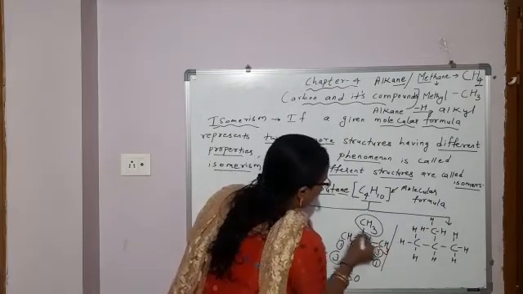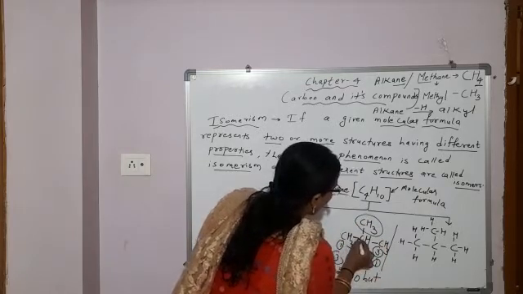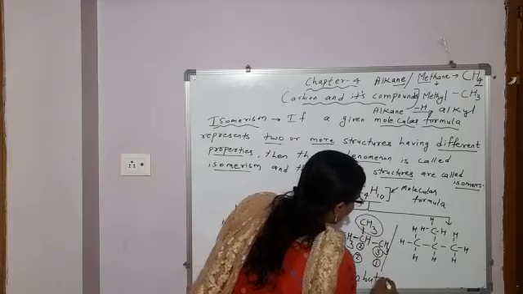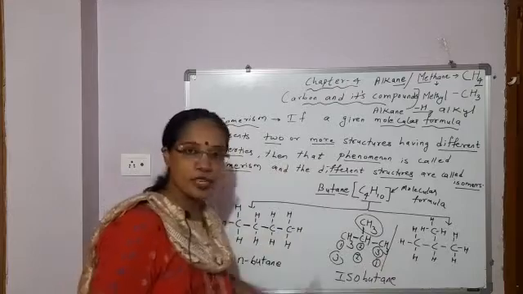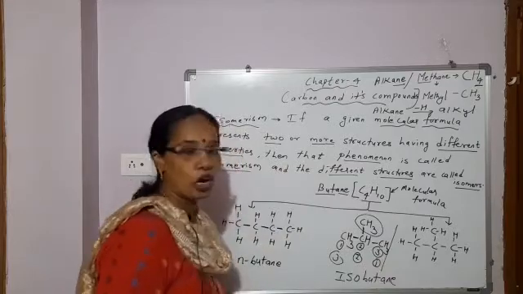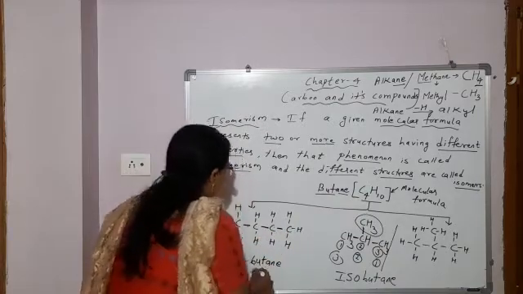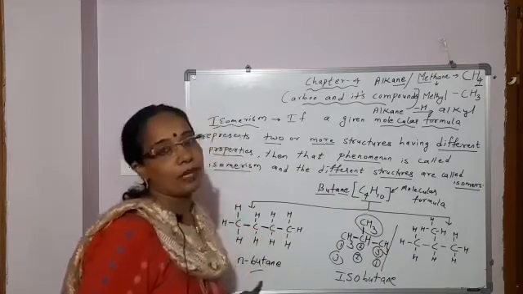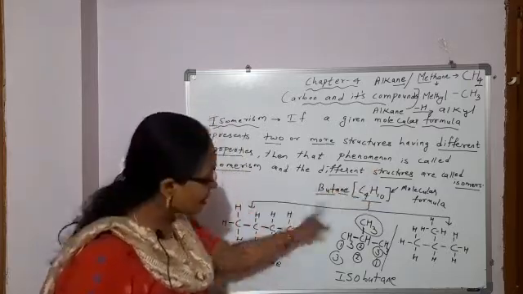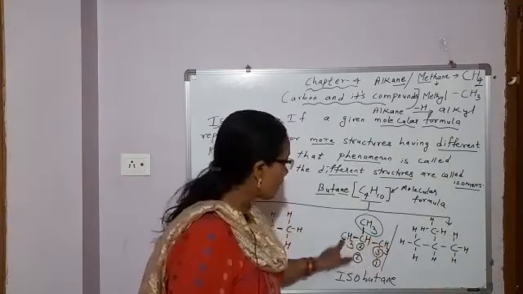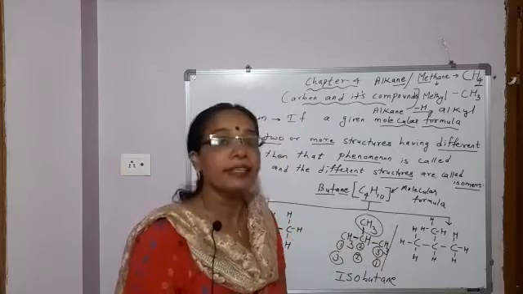Then total how many carbon atoms? 1, 2, 3, 4. Between carbon atoms, what type of bonding is there? Single bond. So ane. So this is isobutane. Here the carbon atoms are in a straight chain, 4 carbon atoms, so the prefix used is normal. 4 carbon atoms, 1, 2, 3, 4, and between carbon atoms single bond, ane, normal butane. This is one compound with molecular formula C4H10. This is the second compound. Molecular formula is the same, but structure is different, so property is also different.